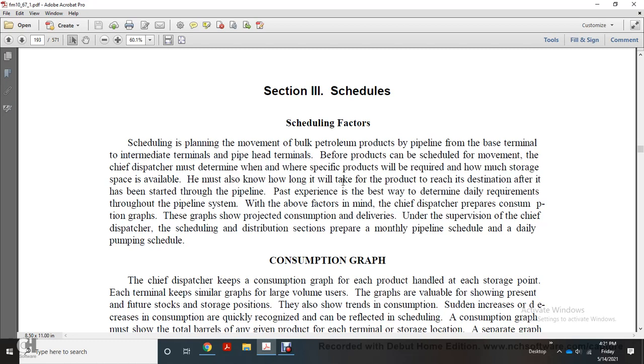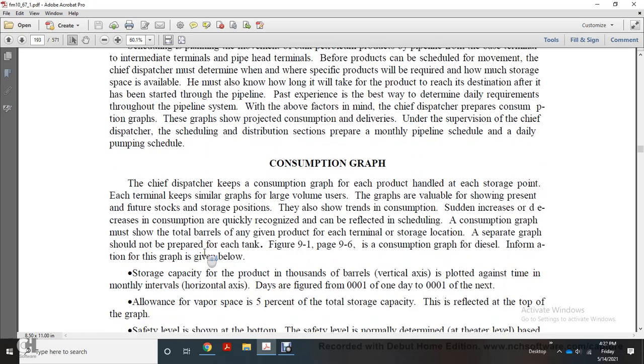He must also determine how long it will take for the product to reach the destination after it has been started through the pipeline, and the best way to determine the daily requirements throughout the pipeline system, keeping in mind each destination's consumption. Graphs show projected consumption and delivery. Under the supervision of the chief dispatcher, the schedule distribution section prepares the monthly pipeline schedule and the daily pumping schedule.